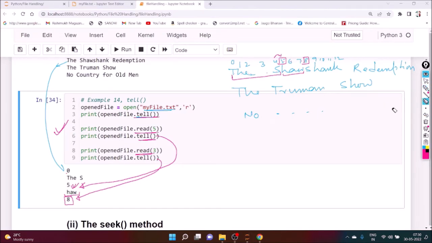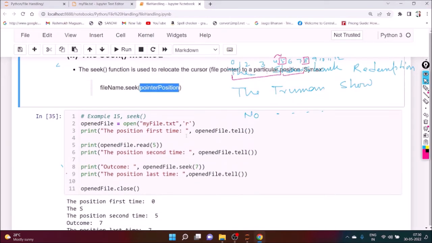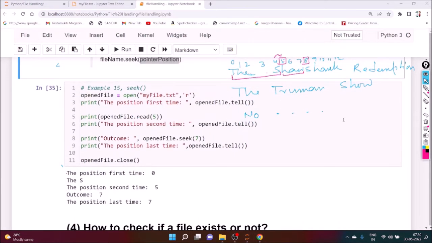Similarly, suppose we want to see the seek method, for the same data. The seek function is used to relocate the cursor. We want to relocate that file pointer. The syntax is file name dot seek and the pointer location or pointer position. So definitely we can see the same example. In that particular example, the first position is just this one.